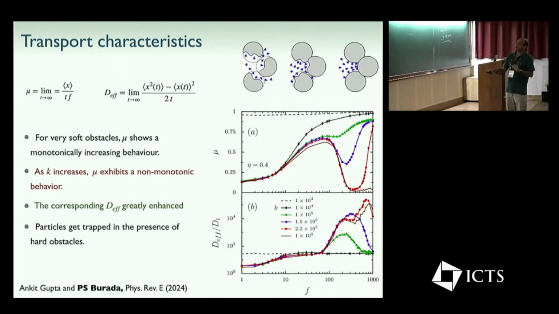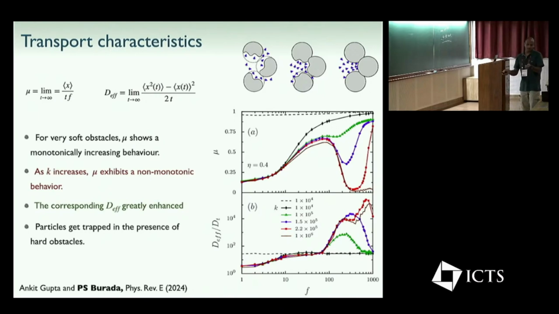But in between, for intermediate values, for different softness of the obstacles, you can see there's a drop in nonlinear mobility in this region. That means mobility decays sharply. Then, depending on the k value, sometimes it may increase, sometimes it may go close to 0. If the obstacles are very hard, then nonlinear mobility is 0, as you can see from this picture. When k is relatively soft, because of this high force, particles can squeeze through these soft obstacles. They can have a finite current. That's the reason there's a rise here in nonlinear mobility.